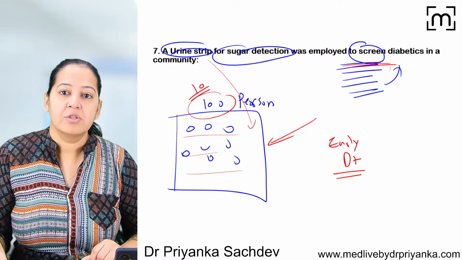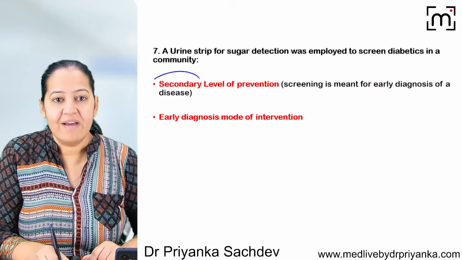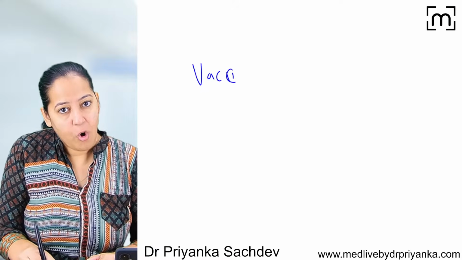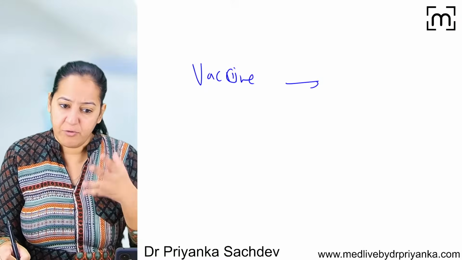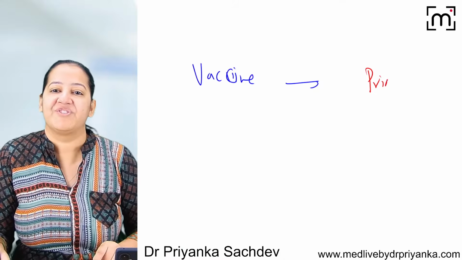I hope you got it. All screening tests are secondary level of prevention. In secondary level of prevention, we are doing early diagnosis. Whatever vaccine they give you, they will give different names of vaccines to confuse you. All vaccines come in primary level of prevention.